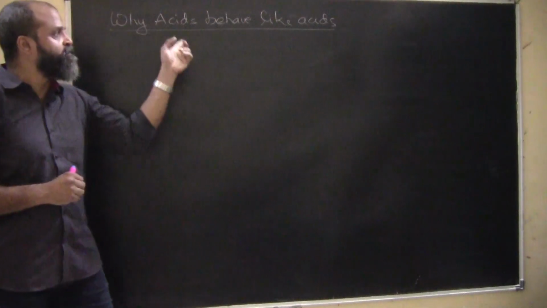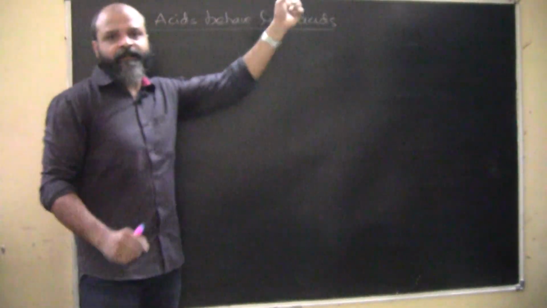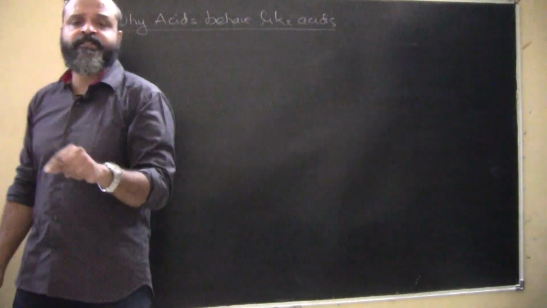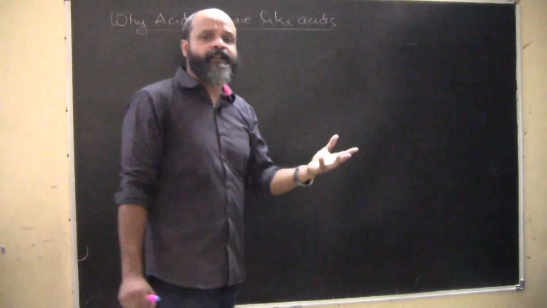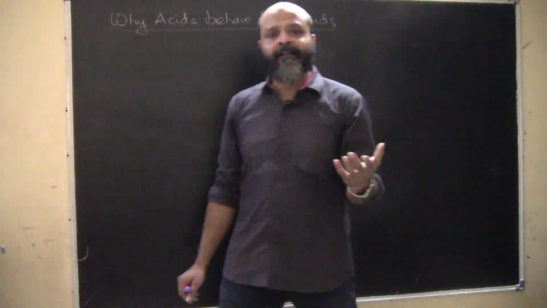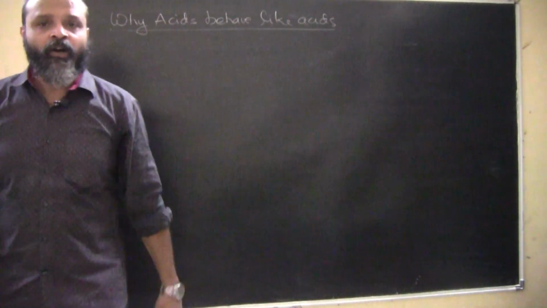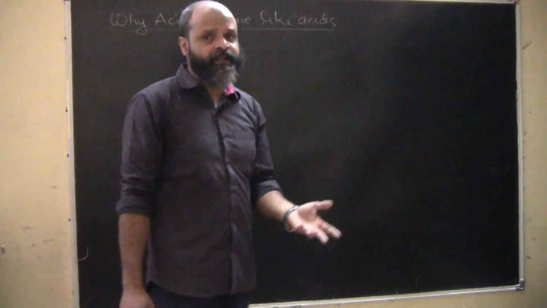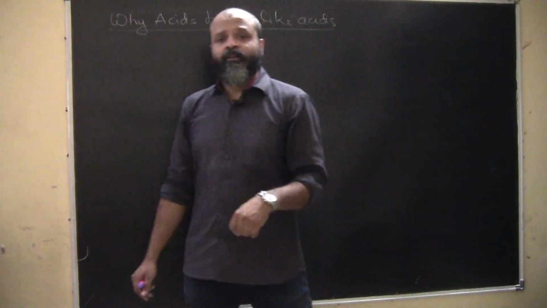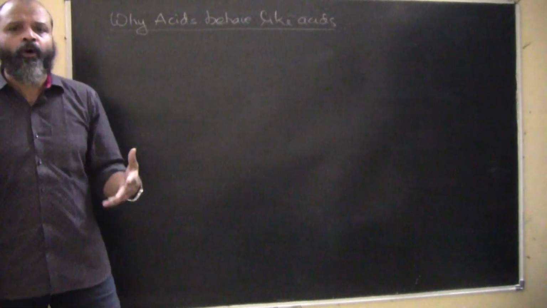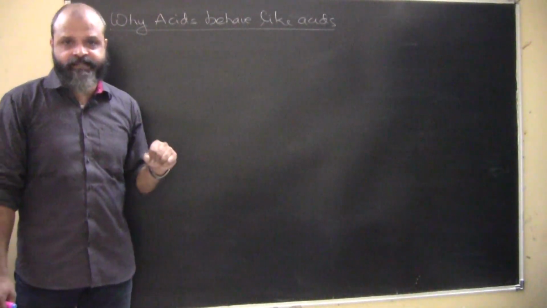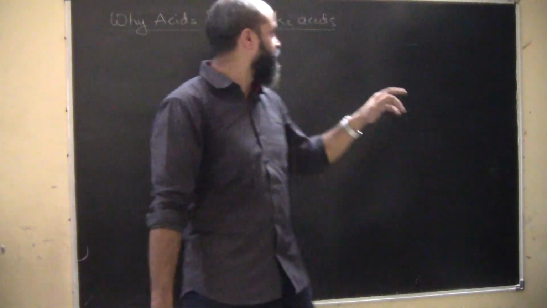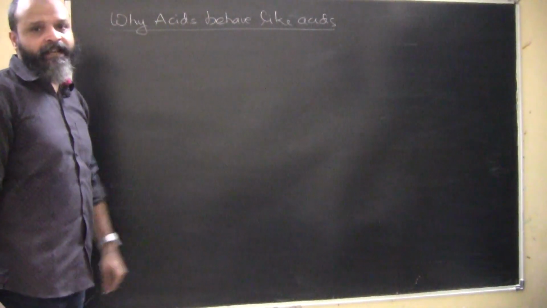So why do acids behave like this? For example, turning blue litmus red, having sour taste, neutralization reaction with a base, or with a metal. With a metal carbonate or metal hydrogen carbonate, they give carbon dioxide gas, and with a metal they give hydrogen gas. So all these are certain behaviors that acids display, and why do they behave in that way? Why do acids behave like acids?